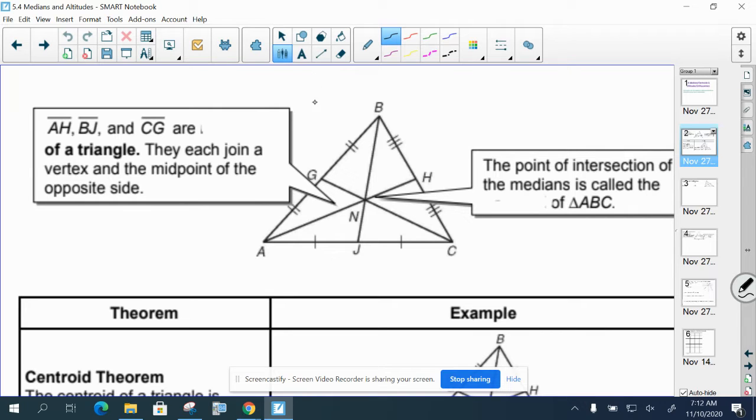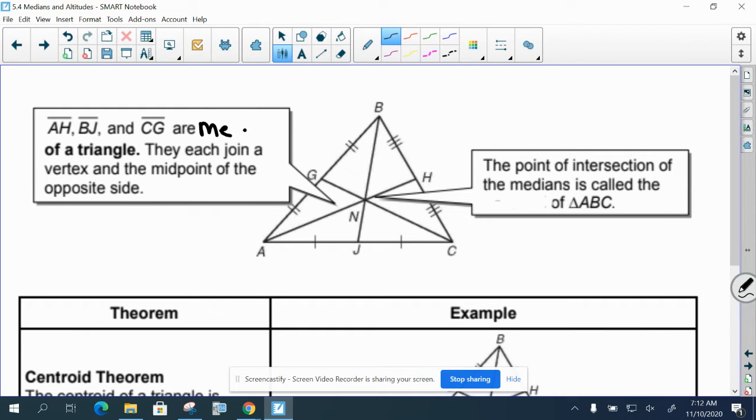So here you have the diagram that represents a triangle, and segments AH, BJ, and CG are called medians of the triangle. The way a median works is that they join the vertex of the triangle and the opposite side's midpoint. So J, G, and H are all midpoints of the triangle, as denoted by the congruent markings here. If these two segments are congruent, then J would be the midpoint, right?